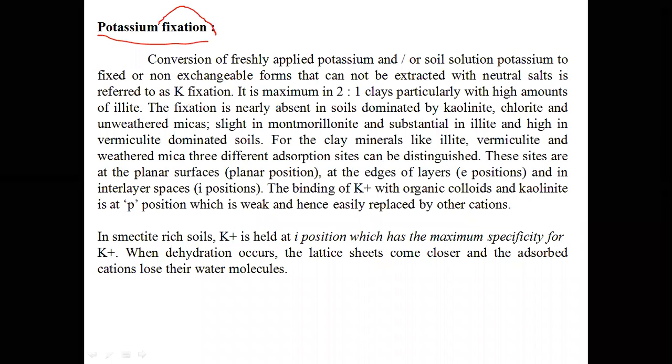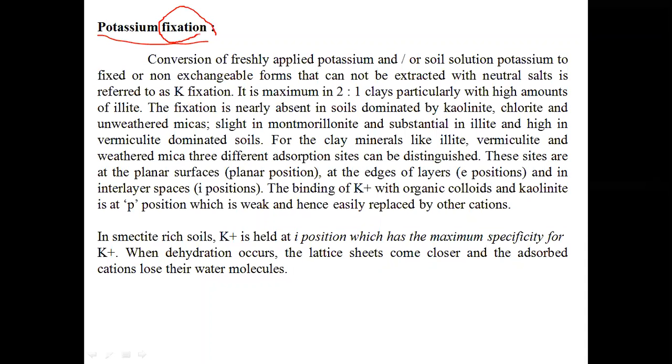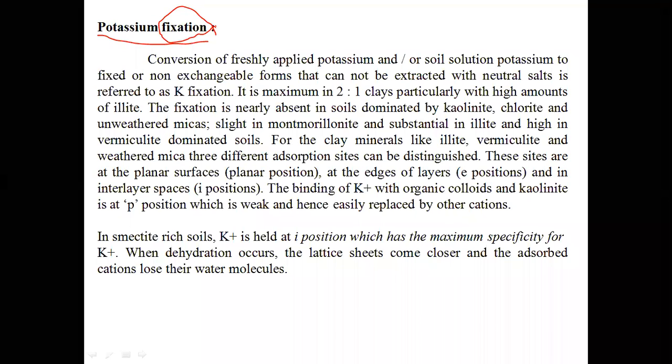So what is meant by potassium fixation? Fixation means it will be fixed in the crystal lattice or fixed in the soils, and not available to the plants. So potassium fixation means potassium will be fixed in the soils and will not be available to the plants.